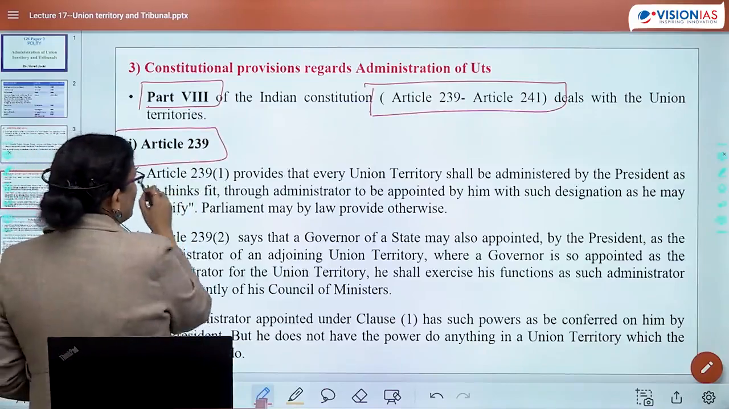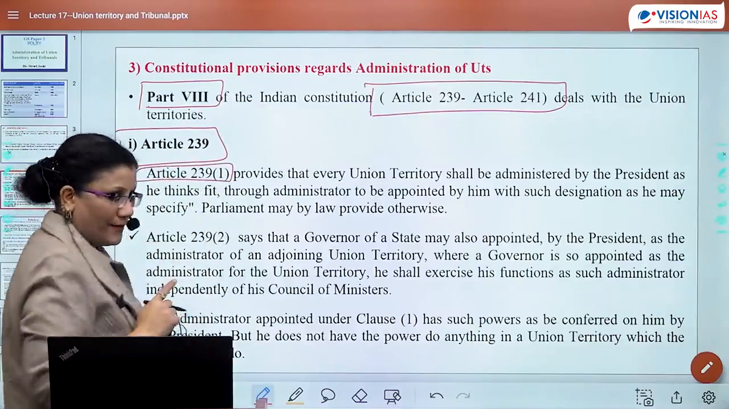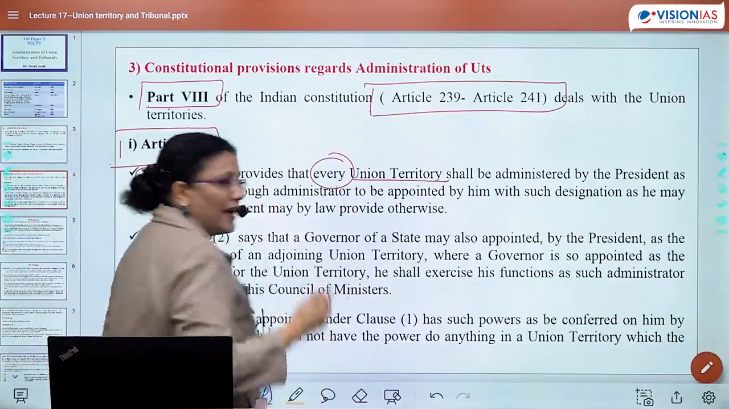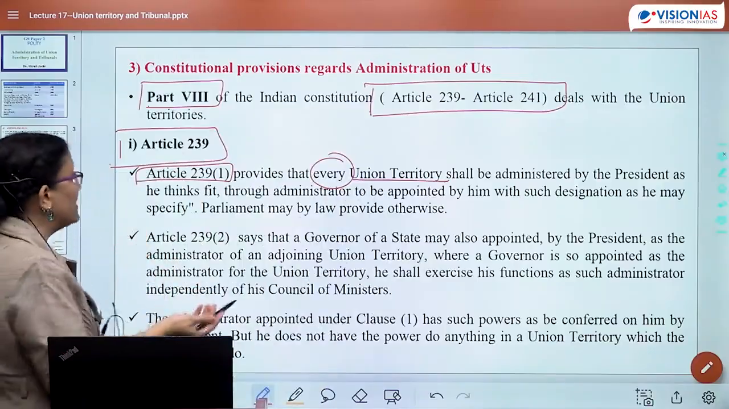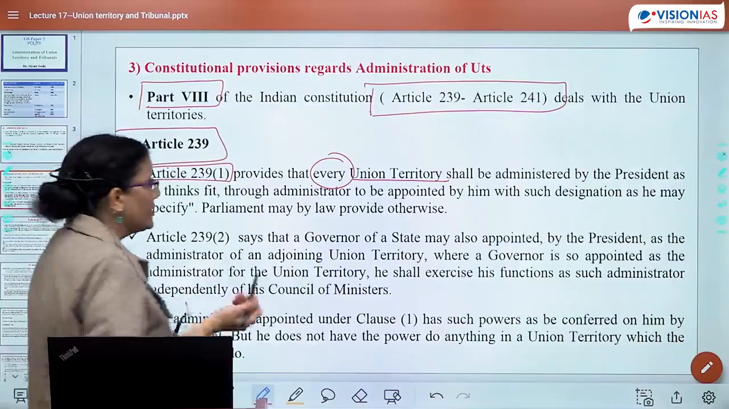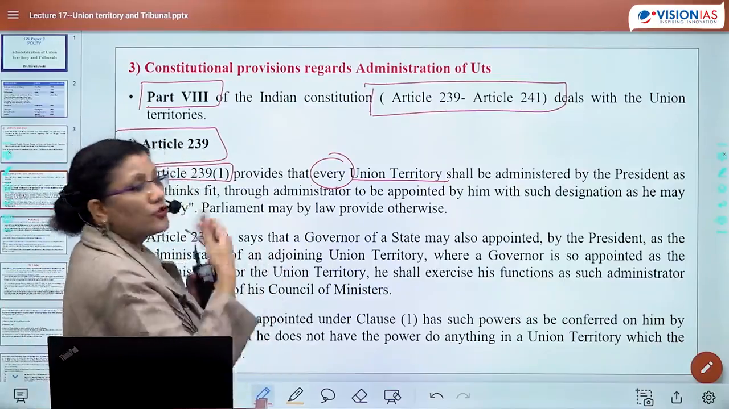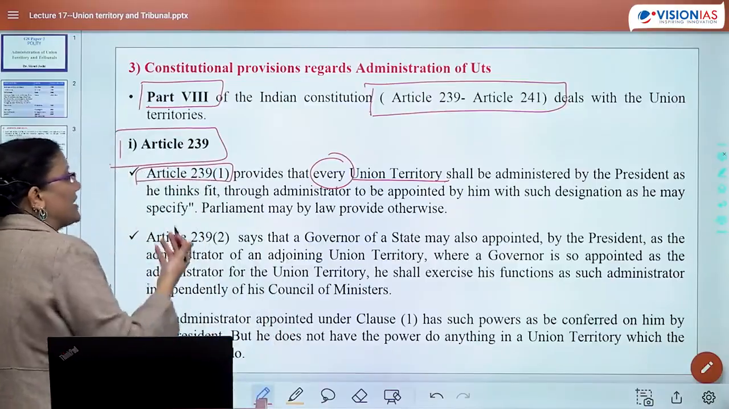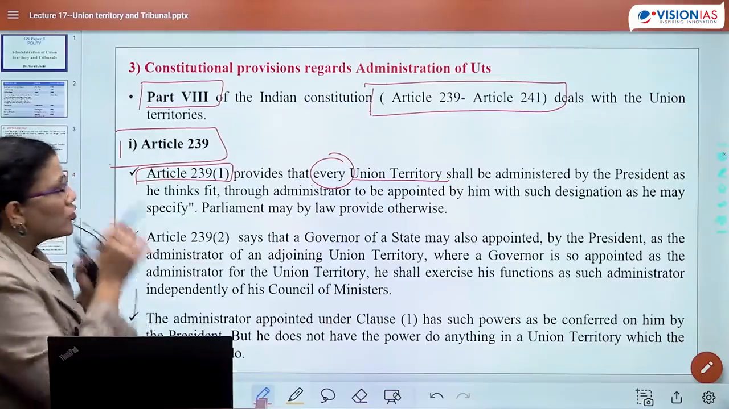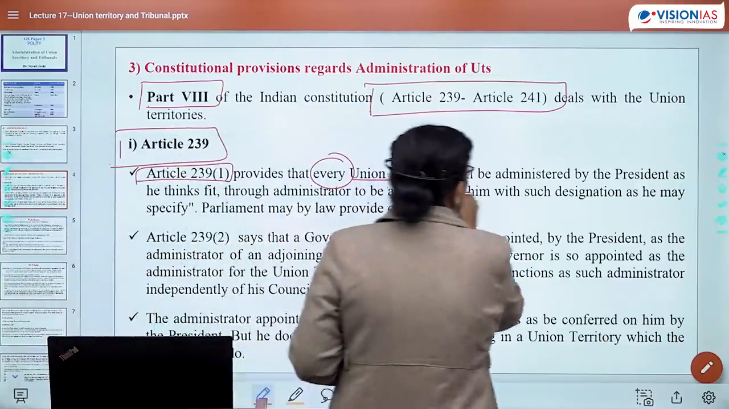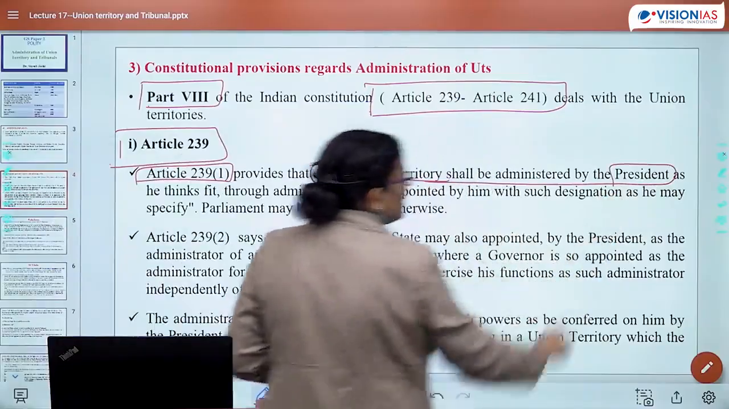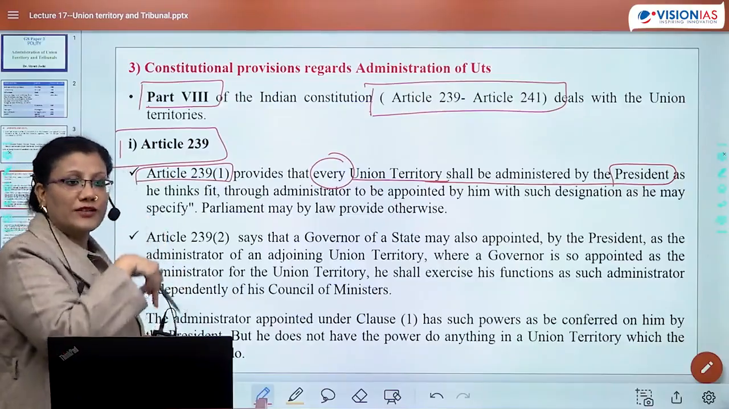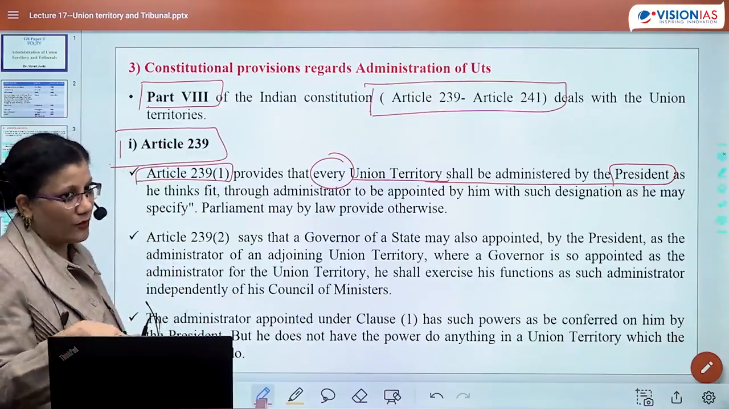The first sub clause is Article 239 clause 1. This provides that every UT shall be administered by the President as he thinks fit, through administrators to be appointed by him with such designation as he may specify. So clearly it is being said that a UT shall be administered by the President through an administrator he feels fit for that job.